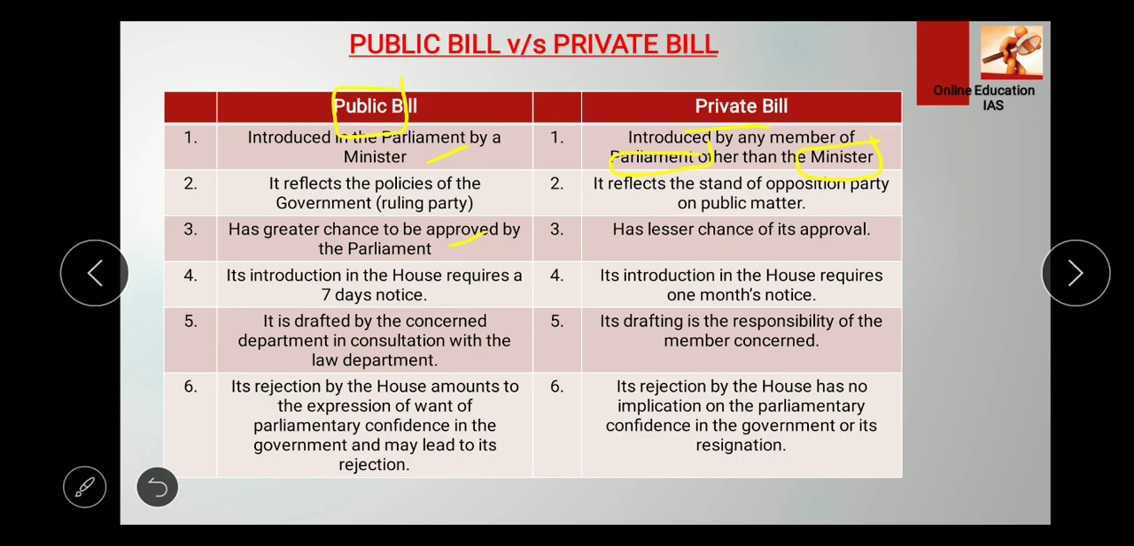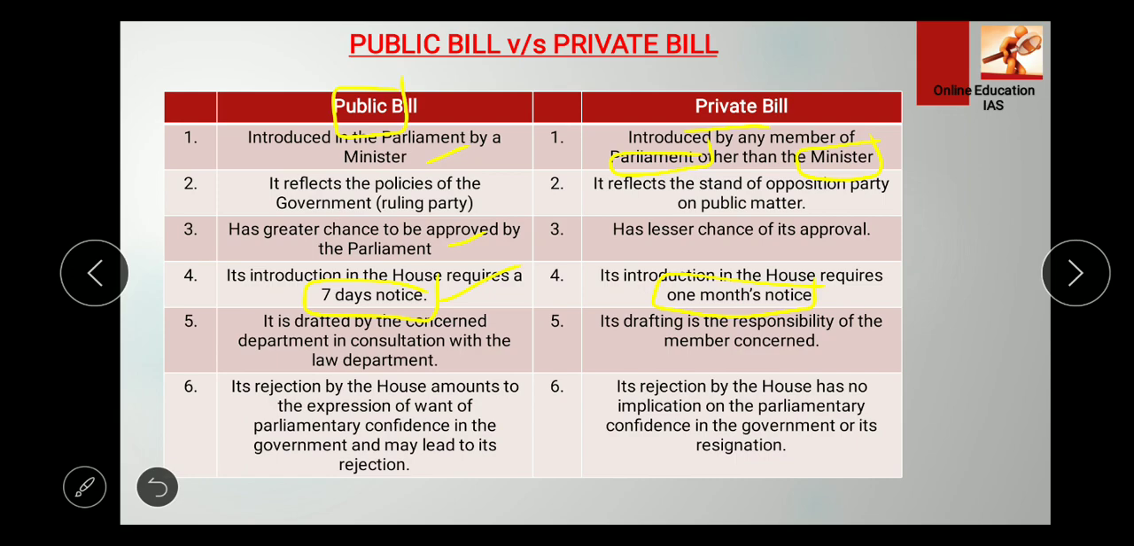Okay. Now, its introduction in the House requires notice. Public bill has 7 days notice, and private bill has 1 month's notice. So this is the difference. You need to remember this because it is important from the upcoming prelims point of view. Private bill, 1 month notice, and public bill, 7 days notice, right?